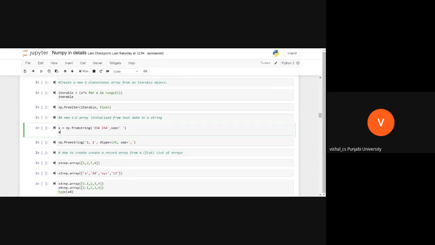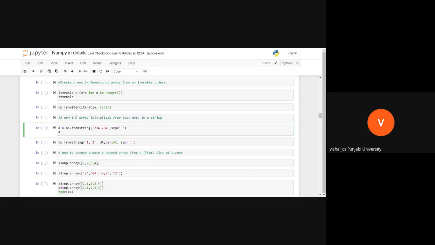So how can we do that? If we have to give a string to make an array, we can pass that string through the fromstring function. Within the fromstring, the first argument is the string, and the second argument is the separator.